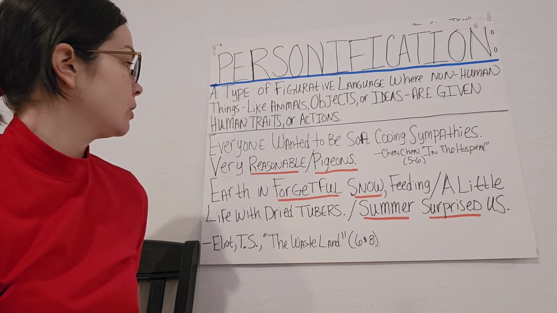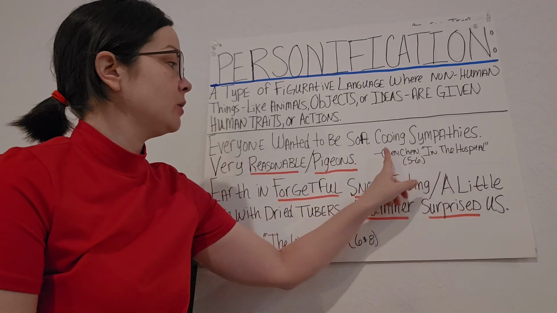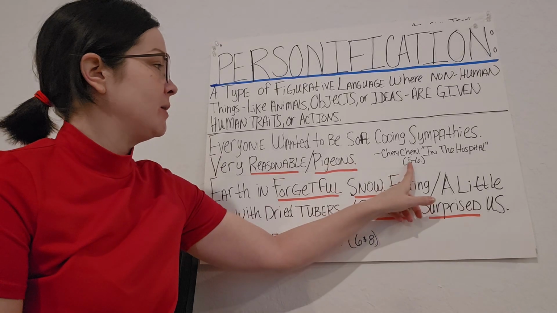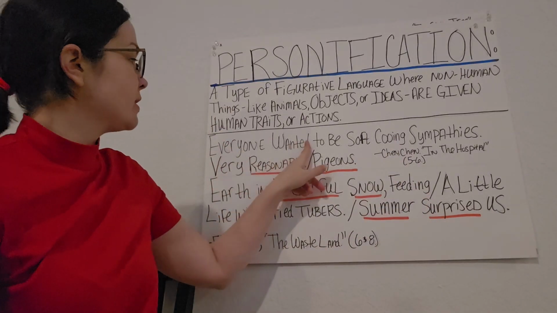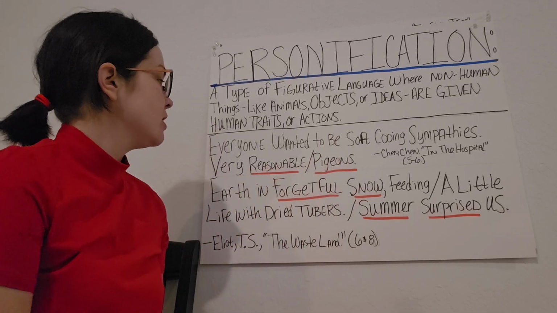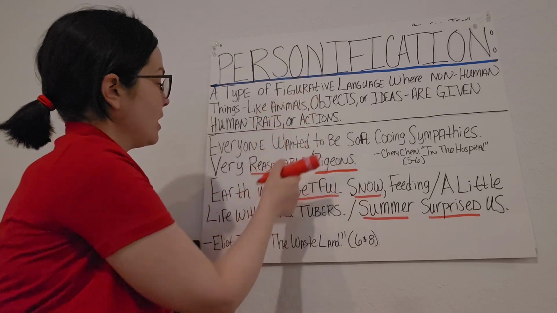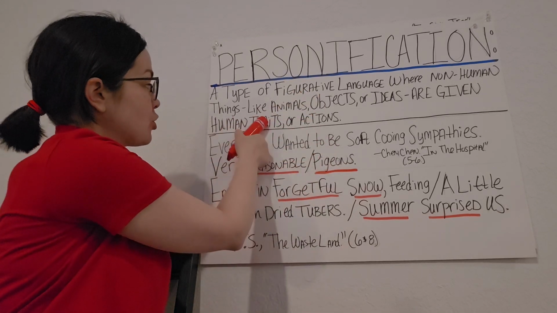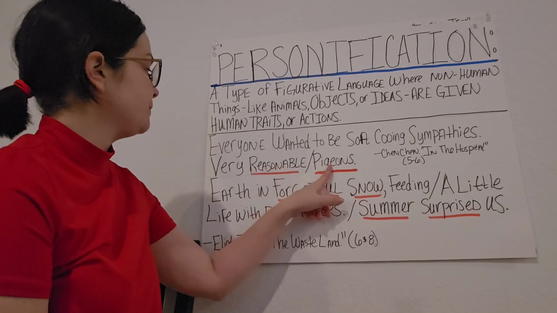Our first example here is going to be from a poem called In the Hospital by Chen Chen. This is going to be from lines 5 and 6. Everyone wanted to be soft cooing sympathies, very reasonable pigeons. So here we have pigeons, our animal, and we have reasonable, which is a human trait. So this matches our definition for personification.